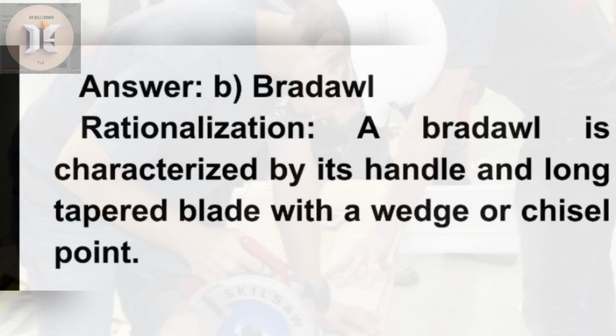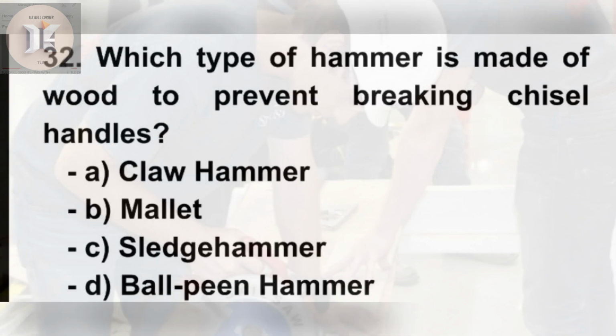Answer. B. Bradawl. Rationalization. A bradawl is characterized by its handle and long tapered blade with a wedge or chisel point. 32. Which type of hammer is made of wood to prevent breaking chisel handles?